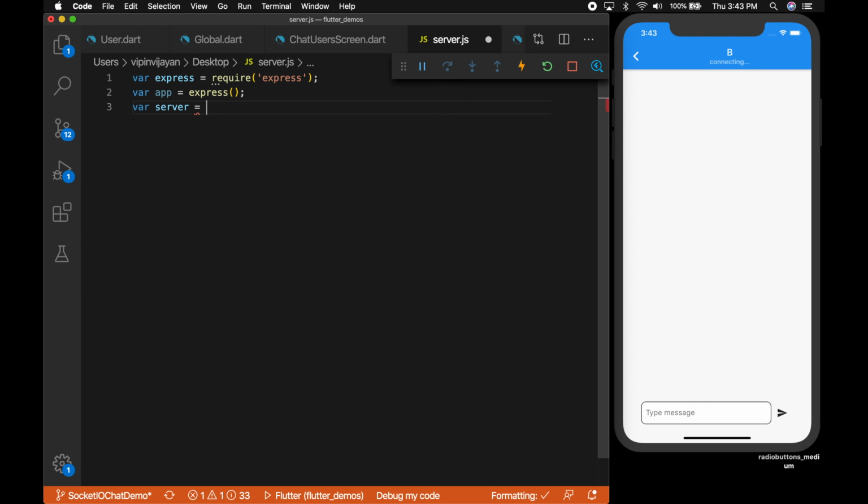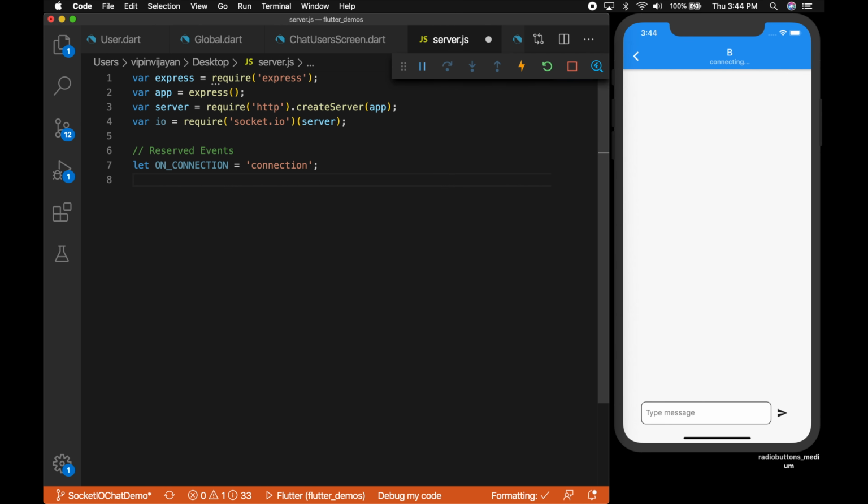Okay, so let's do some simple scripting. We need to have the Express and we need to have the HTTP package and also the Socket.io package. Okay, so let's declare the events like we did in the Flutter side. So the first event is on connection. So these are all reserved events for Socket.io. Okay, so you cannot change it. So the value should be connection and disconnect. And the main events, so these are the events that we are going to use. These are our custom events.